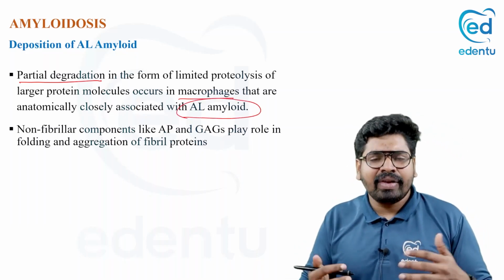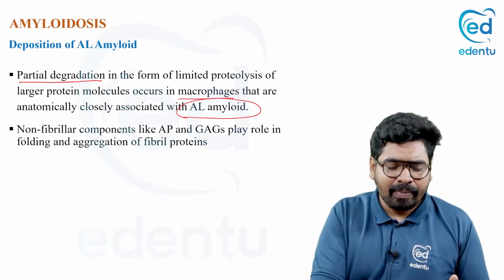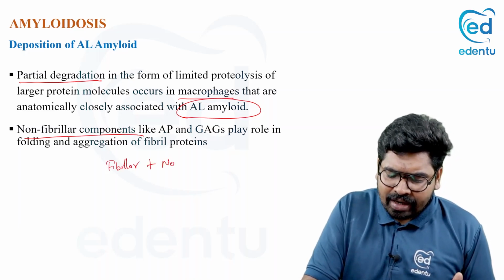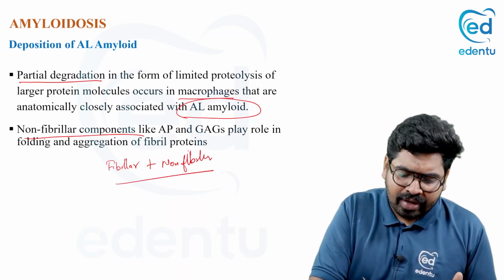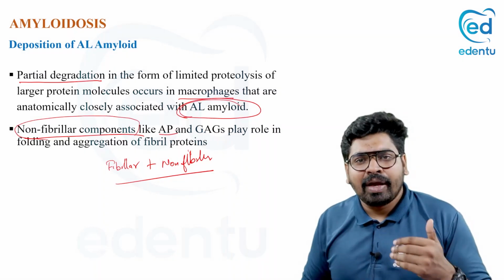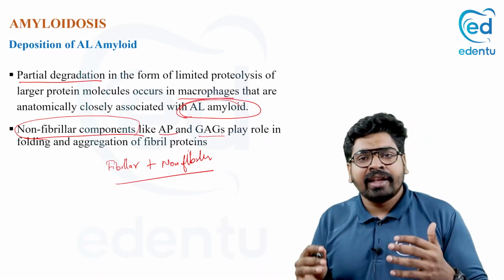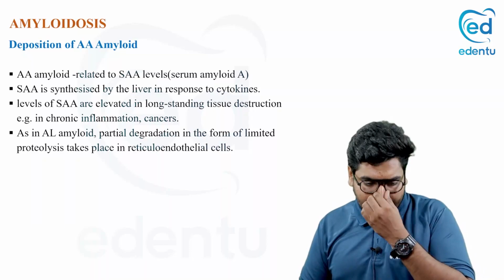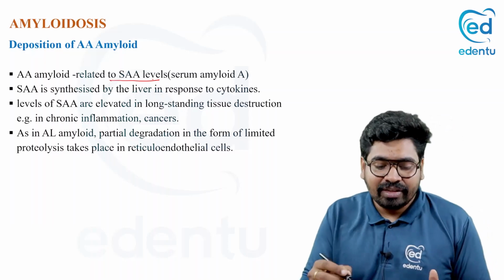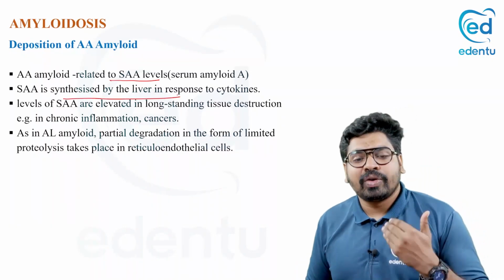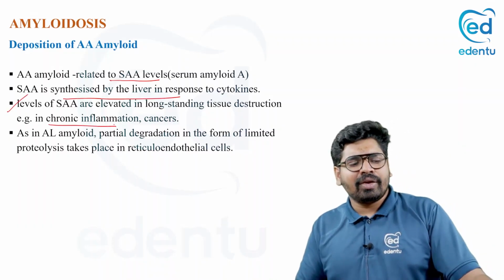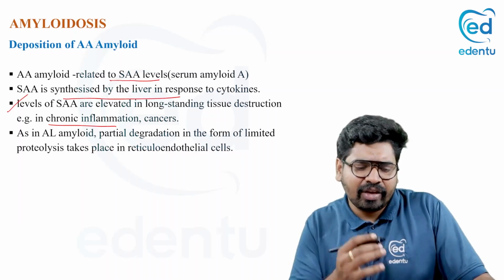This AL amyloid, the fibrillar component, will combine with non-fibrillar components like the amyloid P component or GAG, and they combine to form the complete amyloid. Now, AA amyloid is related to SAA, which is synthesized by the liver in response to cytokines. This is seen in chronic inflammatory conditions, and AA amyloid is also deposited, just like AL amyloid.